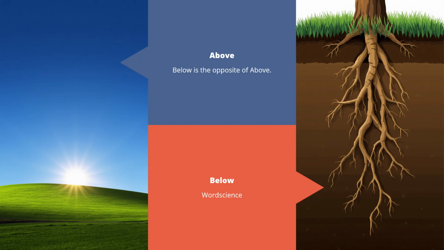Every word has an opposite. The opposite of above is below. Above means higher, and below means lower. They're like two sides of the same coin.